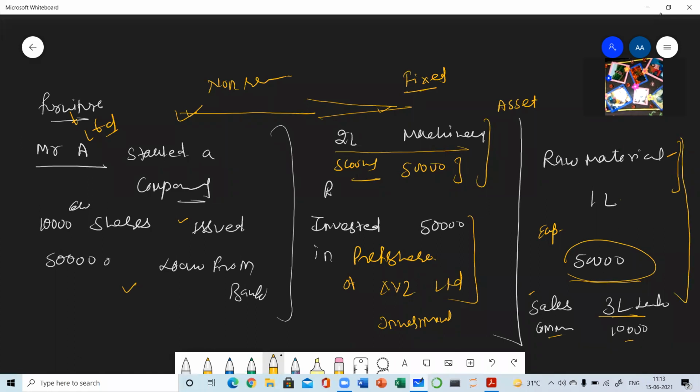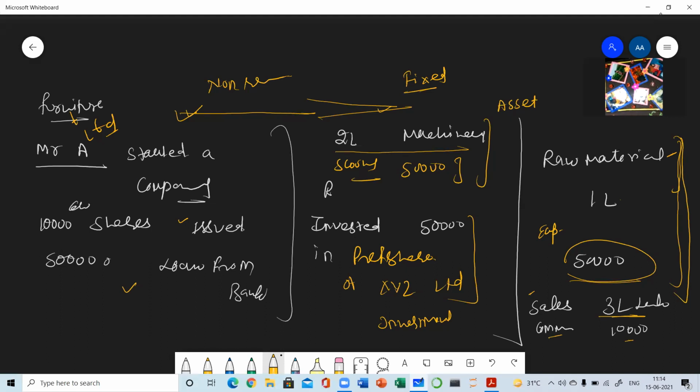But these are the regular activities: purchase of raw material, regular basis expenses, and making sales of the business in which he is dealing. If he is dealing in a furniture business, then he will be buying the raw material in relation to furniture, and he will be selling the finished goods, which are the furniture items. If he is dealing in a textile business, then he will be purchasing the cloth and the other accessories, sewing machine as an asset. Then he will be manufacturing the ready-made garments. Then further he will be selling. In a shoe factory, the material related to shoes will be purchased, and so on. So these activities are the recurring nature activities which will be done on regular basis, monthly basis, weekly basis.